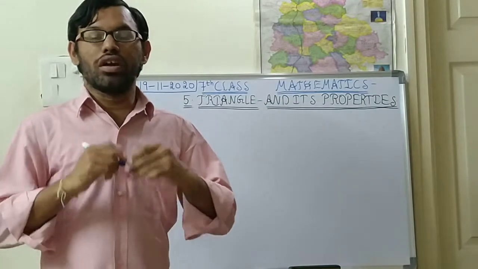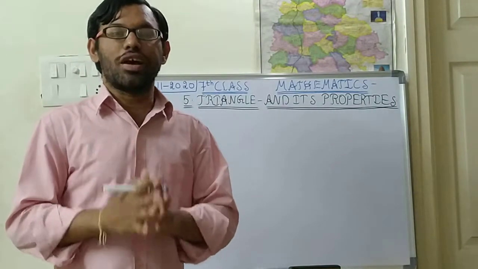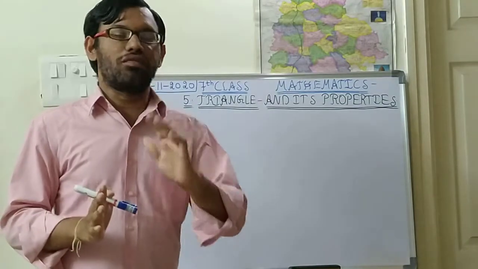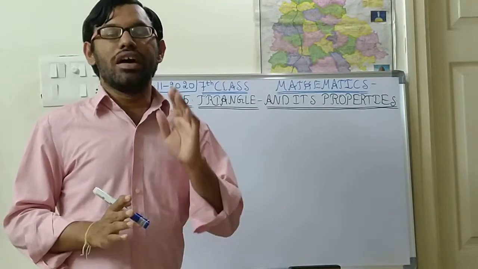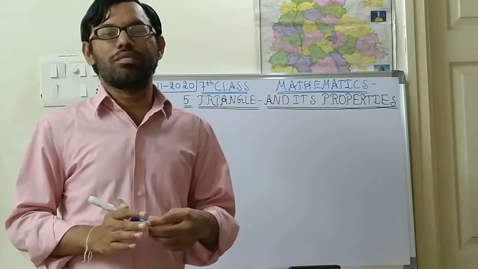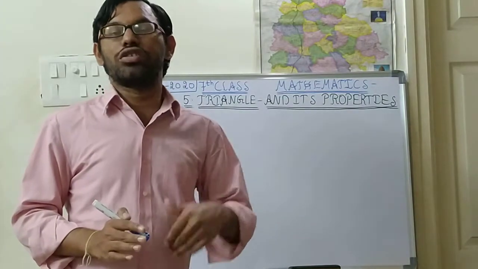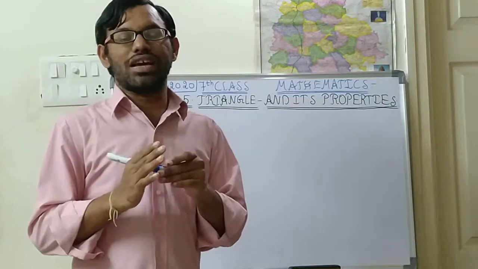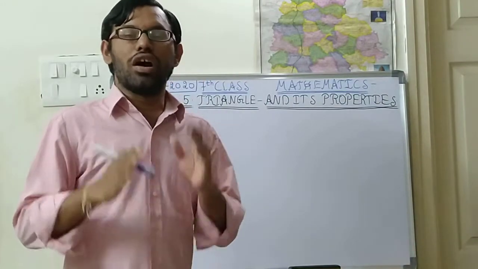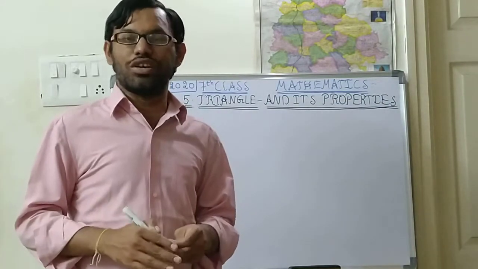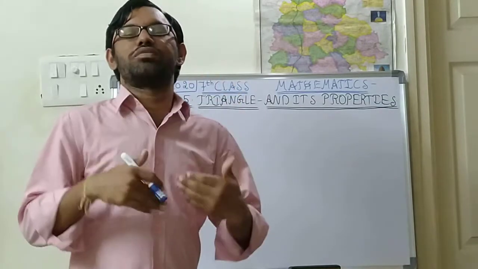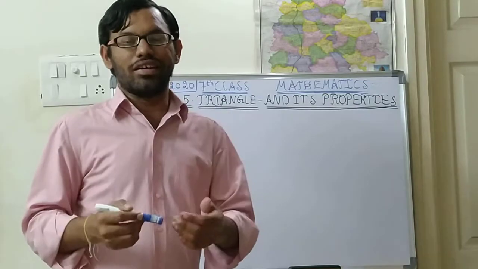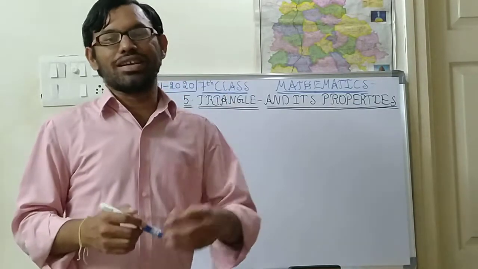Today we are going to start a new chapter of your textbook. That is the 5th chapter, a very different chapter that is related to the geometry part. Already in your previous class, in your 6th class, you have learnt some of the geometrical shapes, ideas and properties.